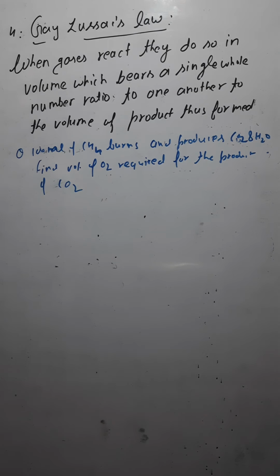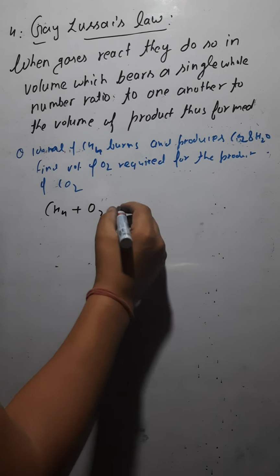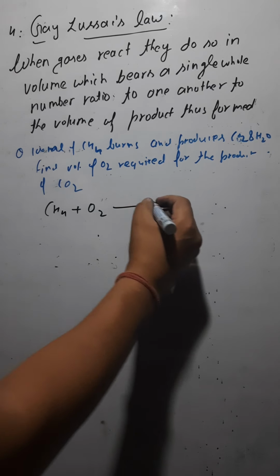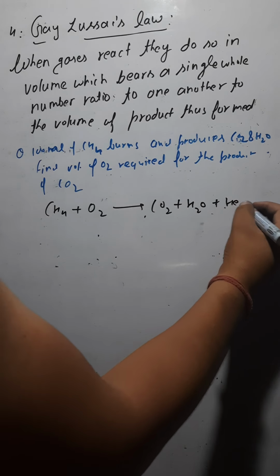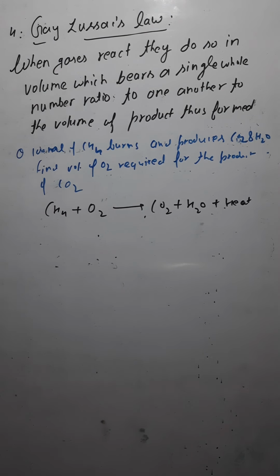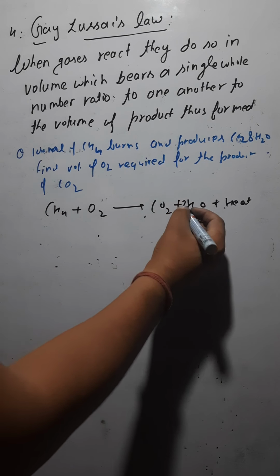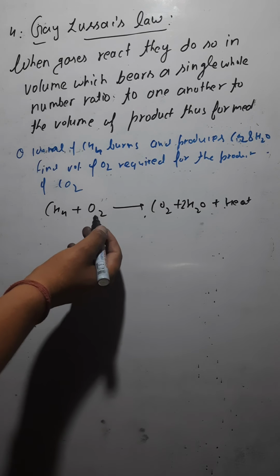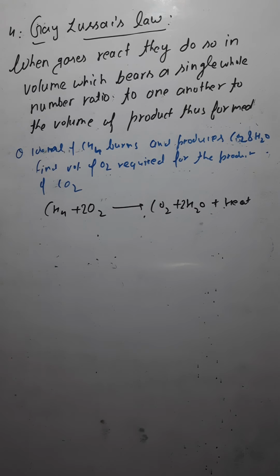So here you again apply Gay-Lussac's law. Now let's say you have methane, and this is reacting with oxygen, burning here, and it is going to form carbon dioxide and H2O, that is water, and it would also lead to the emergence of heat. Now first thing, we have to balance this equation. For that you have 4 hydrogens here, so you would write 2 for H2O. Oxygen is only 2 here and 4 there, so here also you would write 2. Balanced? Yes.